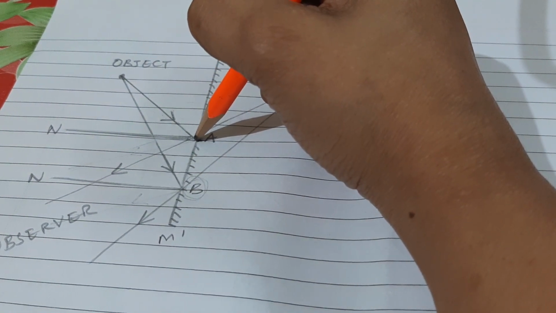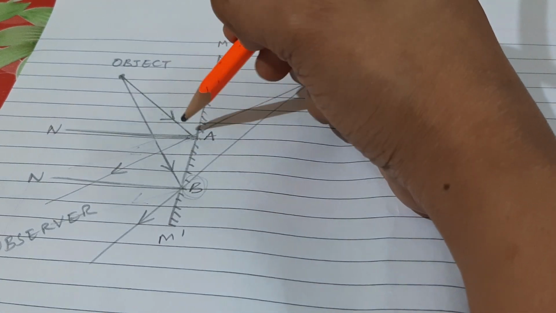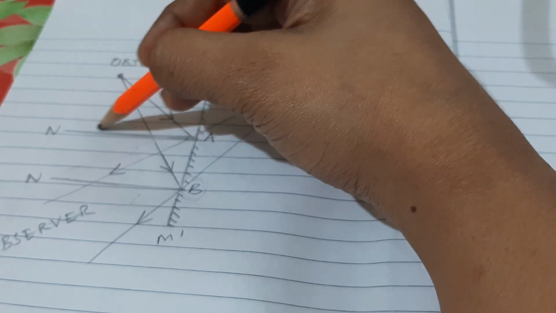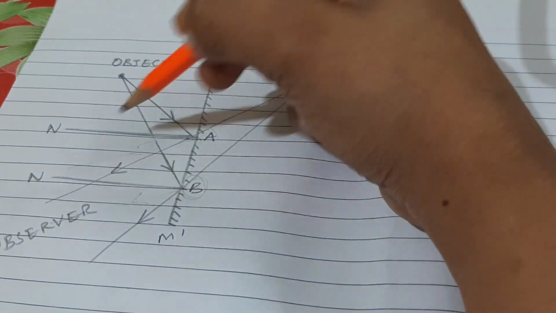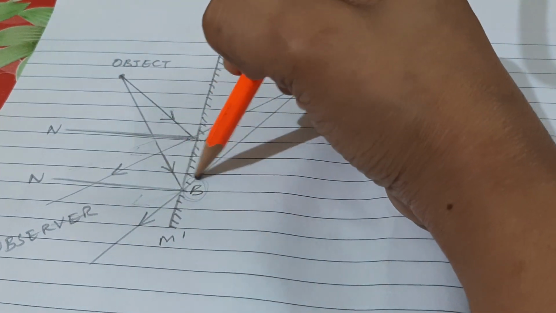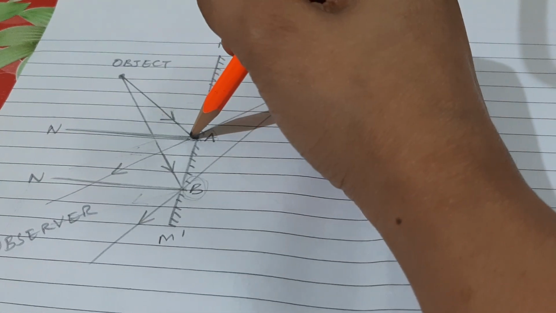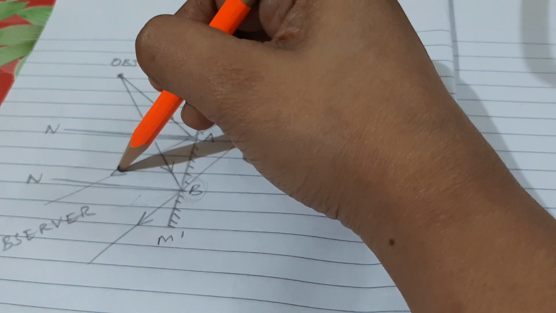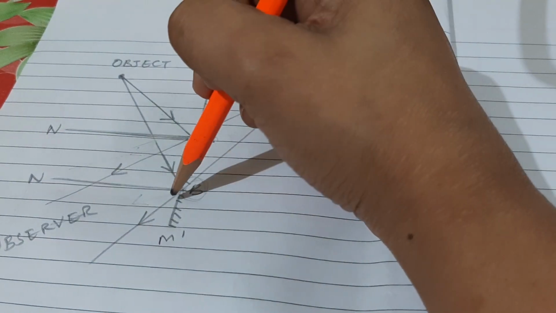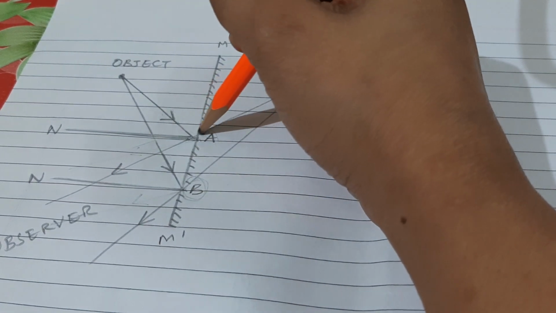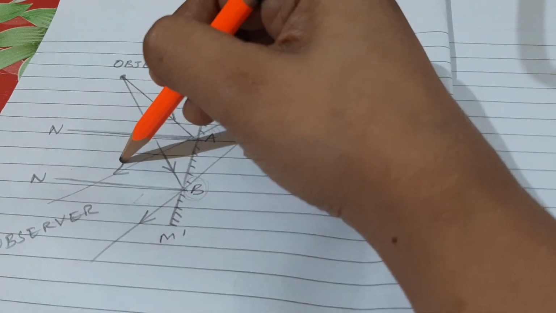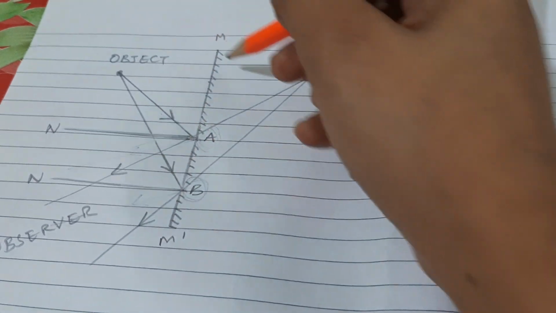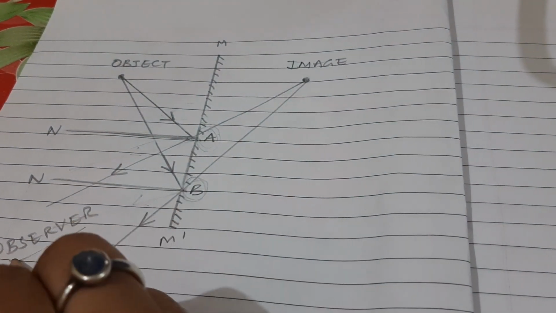Normal, which is the perpendicular line from the point of incidence, is also shown here as N. So this is N for point of incidence A and this is N for point of incidence B. Reflected rays are seen going away from the reflecting surface of the mirror. So for this point of incidence A, this is the reflected ray, and for this point of incidence B, this is the reflected ray. The observer is shown here in this case.